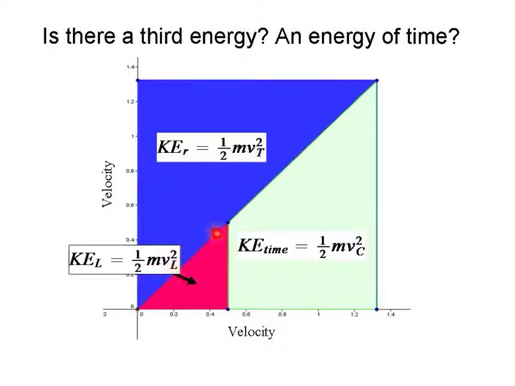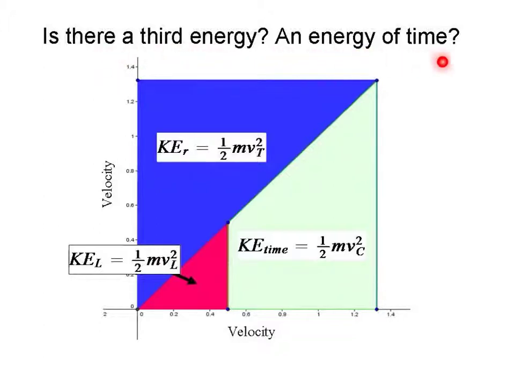We've seen this red triangle here as linear kinetic energy, and that equation is 1/2 mv sub L squared. Our potential energy, or rotational kinetic energy, is given by 1/2 times mass times the tangential velocity squared. The green area here looks like it might be an energy. If it is, we could say that the kinetic energy of time would be equal to 1/2 times mass times v sub c squared.